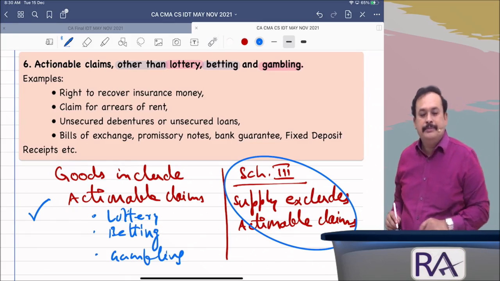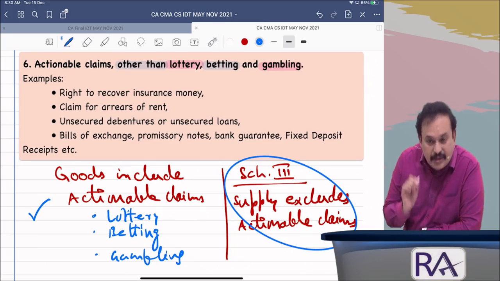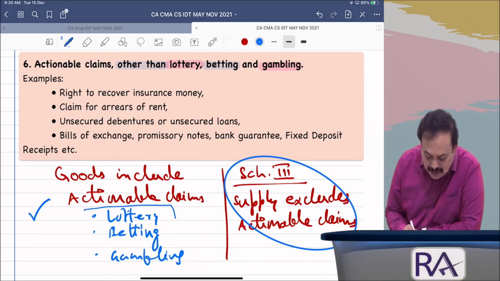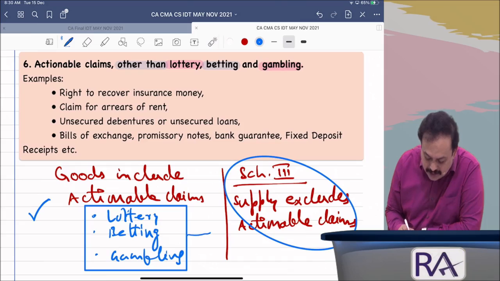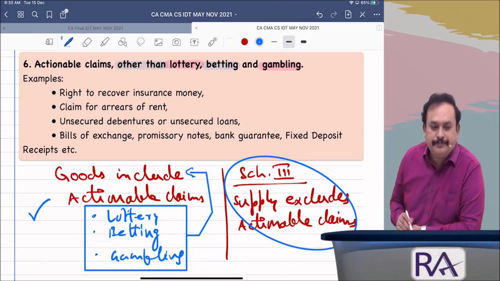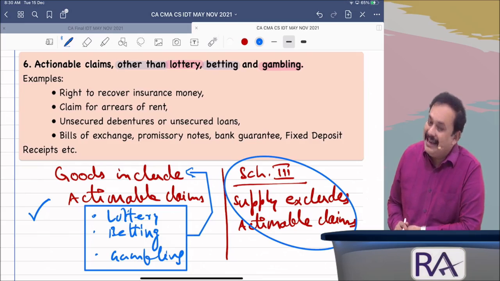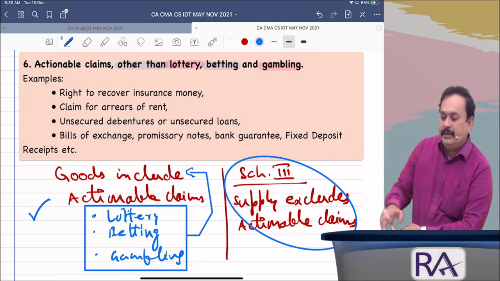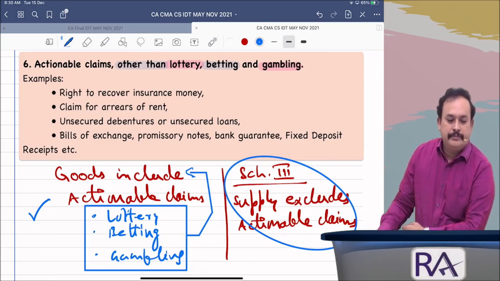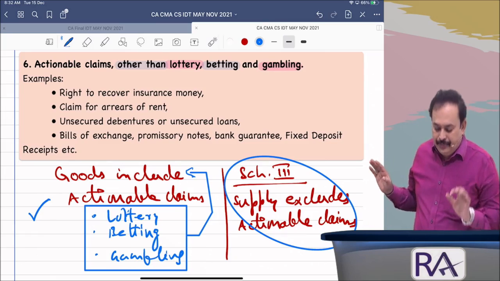These three come into picture. That means the actionable claims in Schedule 3 are only confined to lottery, betting and gambling. If so, what is this called? Goods. Anything other than lottery, betting, gambling, which is an actionable claim, falls under goods. Got the clarity? Got the clarity, my dear friends?